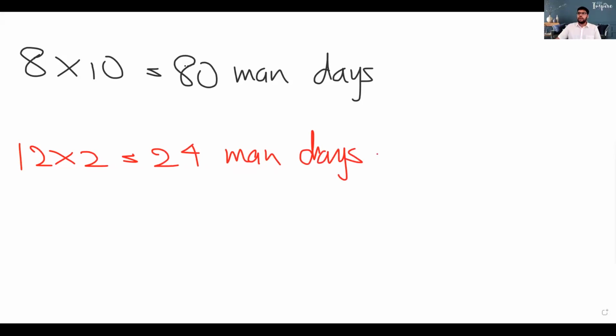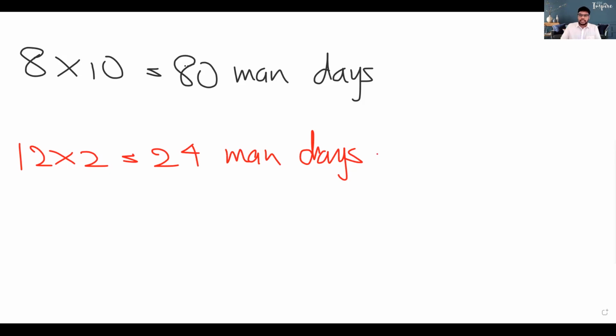Right now, Anuja did part of it correctly and he made a mistake in the second half. So let's discuss that. Children, the question is how much of the task will be completed during the first 2 days? What Anuja did here is correct. If 12 men are going to be hired for the first 2 days, you have to figure out how many man days of work would be done in the first 2 days. So if 12 men are working for 2 days, that's going to be 24 man days of work, right?